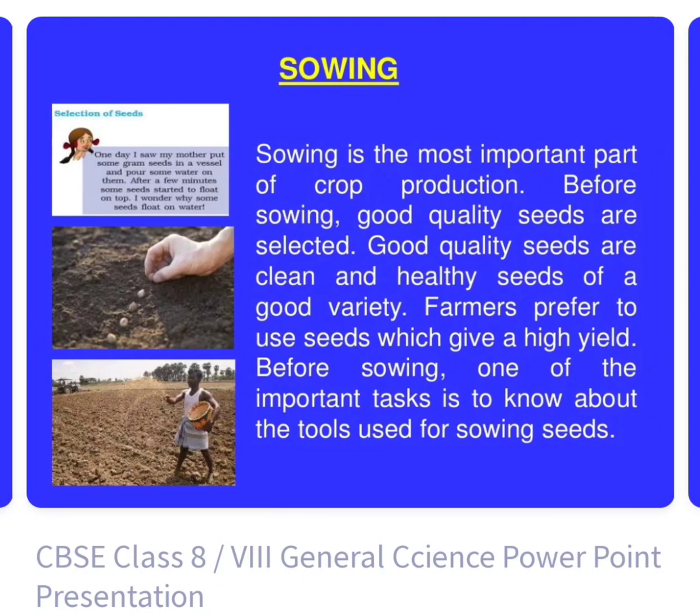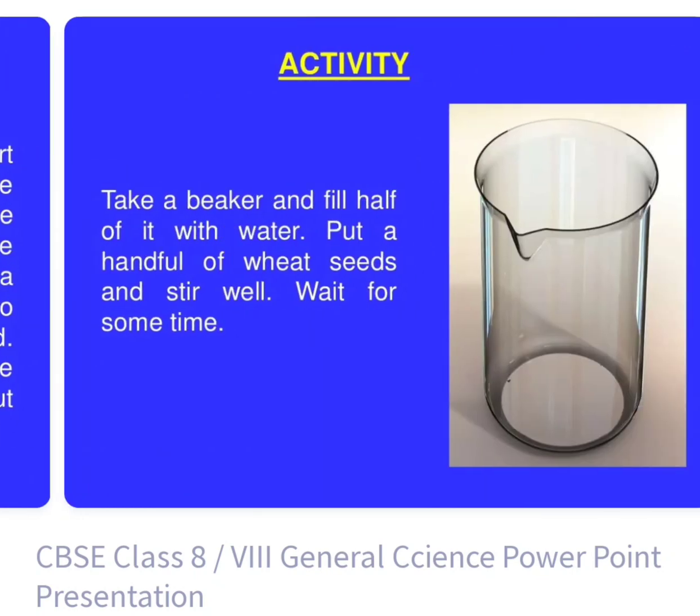Sowing. Sowing is the most important part of crop production. Before sowing, good quality seeds are selected: clean and healthy seeds of good variety. Farmers prefer to use seeds which have a high yield. One of the important tasks is to know which tools to use for sowing.